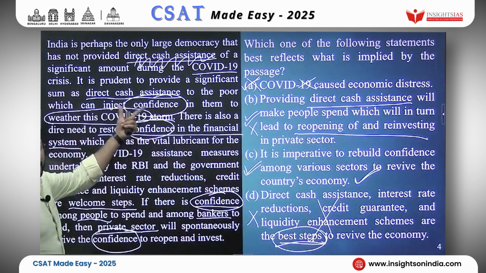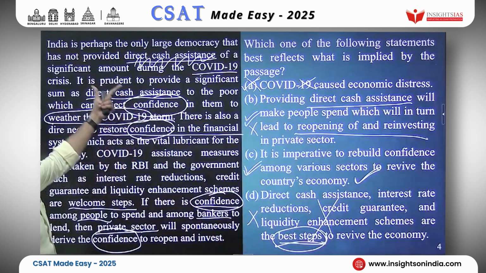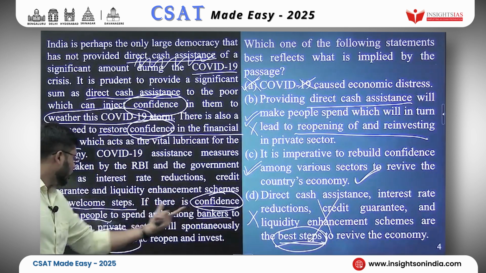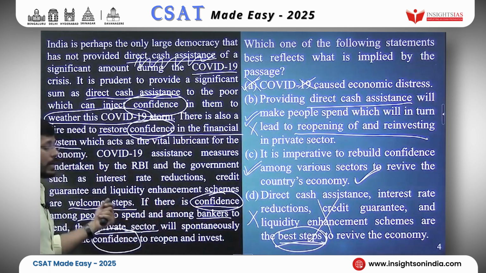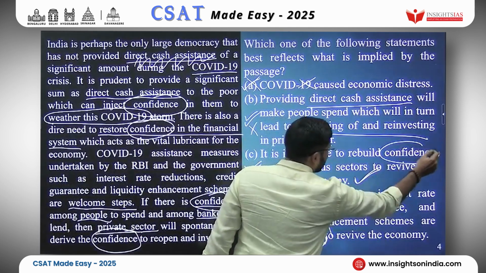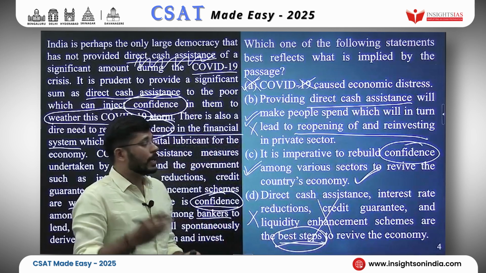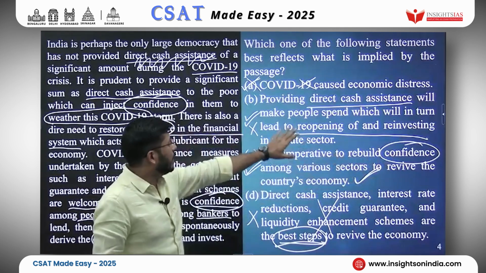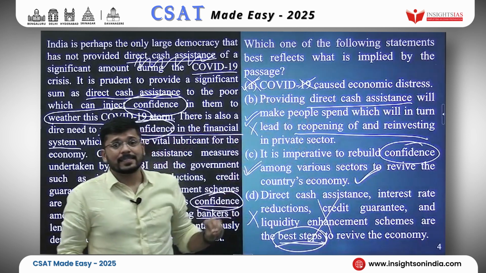However, in the passage, it is talking about confidence among people through direct cash assistance, then confidence among financial system, then confidence among bankers, and confidence among private sector. So the passage, it is more implying a confidence boosting than direct cash assistance.